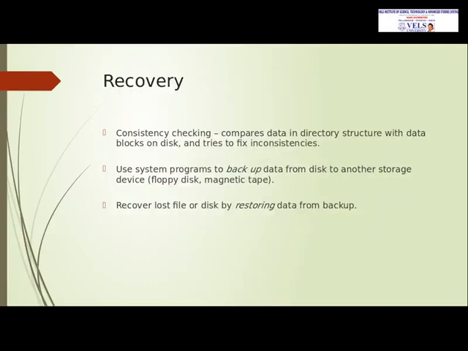And recovery. For recovery of files, there are 3 methods used: consistency checking, backup and recovery. Consistency checking means frequently checking the consistency of the directory structure. If there is any problem, or if a disk crashes suddenly, we can fix that inconsistency.